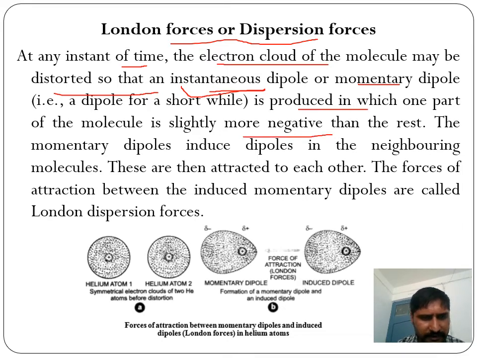This is a momentary dipole. It induces a dipole in the neighboring molecule, and they interact with each other. The force of attraction between the induced momentary dipoles is called London forces or dispersion forces.